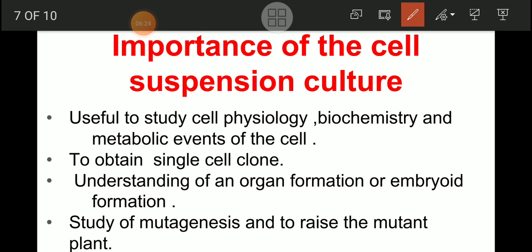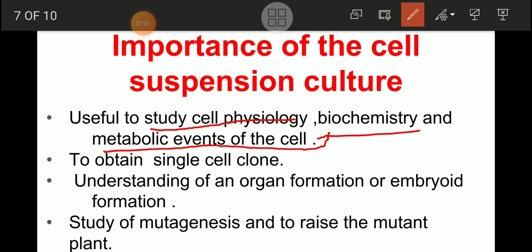Importance of this cell suspension culture: it is useful to study the cell physiology, biochemistry of the cell, and the metabolic events taking place in the cell. So this is most important. With an idea about all these things, we can use that methodology, that metabolic event, for our further benefit.